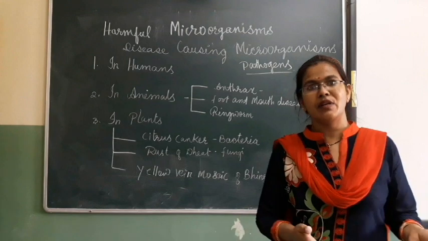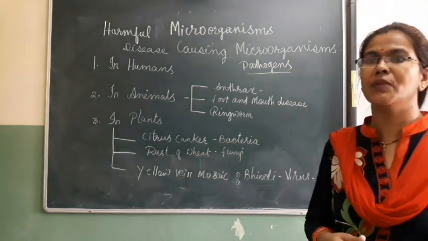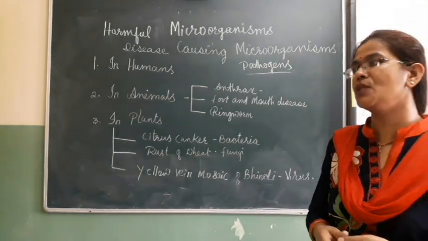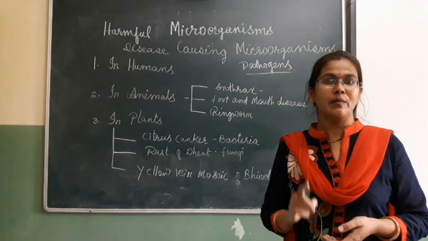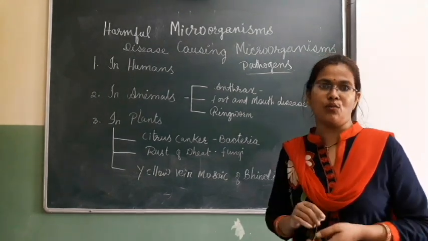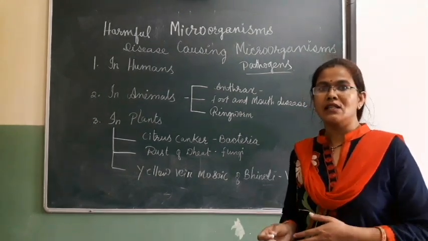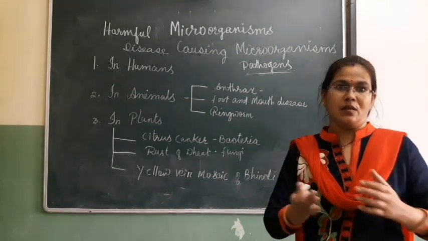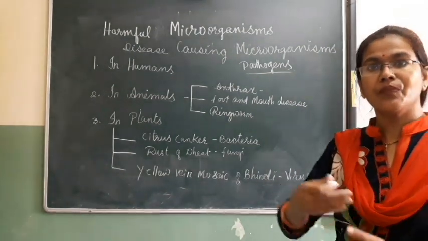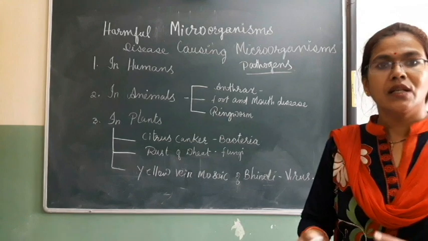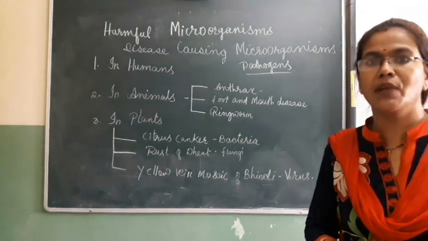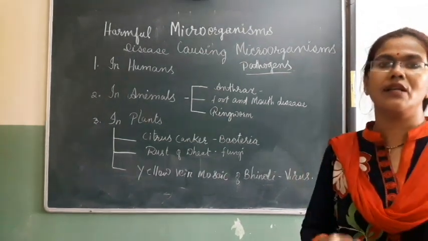Like in the rainy season you often hear about malaria, etc. That is transferred with the help of the female Anopheles mosquito. They carry this plasmodium to a healthy person, it mixes with their blood, and causes malarial fever.